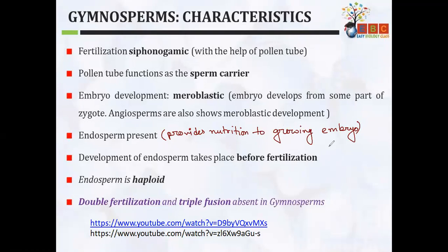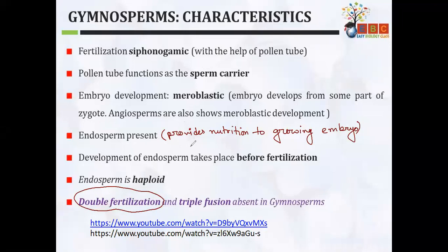So they have formation of embryo before fertilization, and the endosperm's ploidy level is haploid. Okay, so double fertilization is a characteristic of angiosperms. When we learn angiosperms, I will tell you what is double fertilization. Two fertilizations take place in angiosperms.